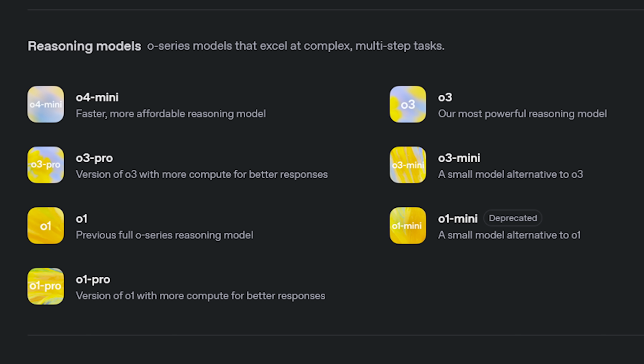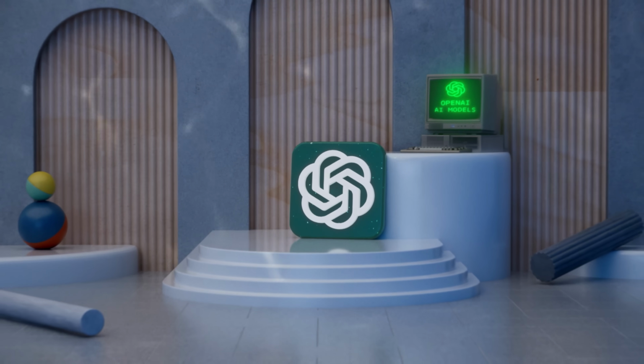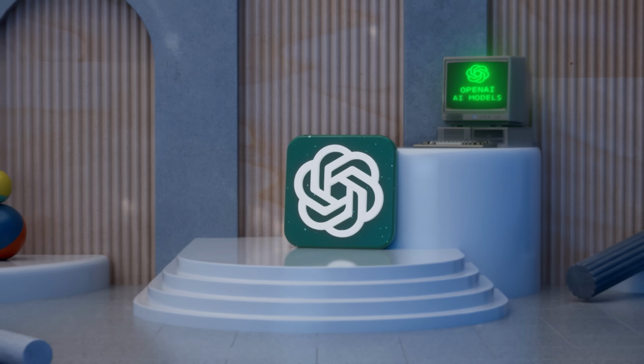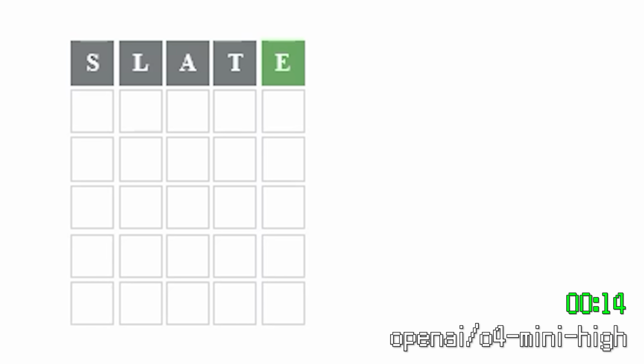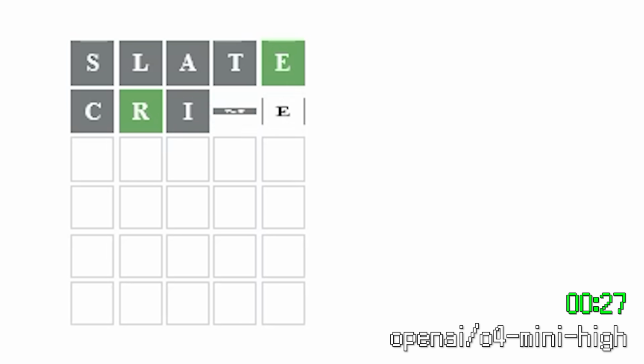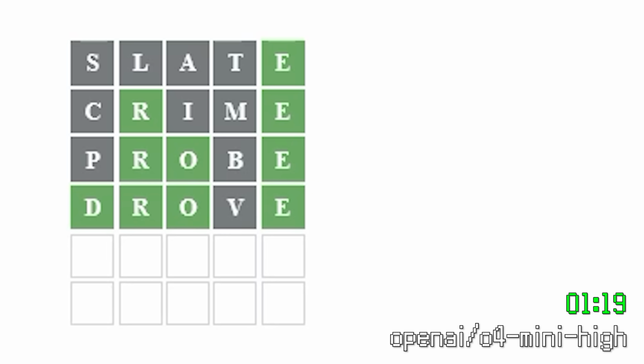Our first batch of contestants come from the ChatGPT side of the internet, the OpenAI models. So o4-mini-high did pretty good. It was able to complete it in 1 minute and 38 seconds. Just remember that some of this is baked in by default because of the timeouts I have to set. It started off with the word slate, and you can see the reasoning throughout the entire thing. It knew exactly what words to predict based on the context. It really didn't mess anything up.